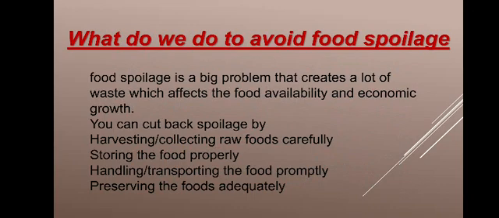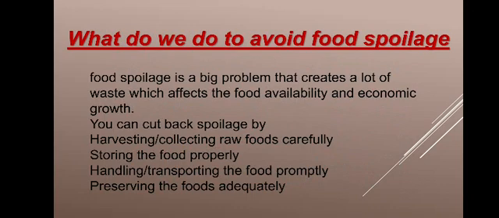So what can we do to avoid spoilage? Think. Okay, we can reduce the wastage by harvesting and collecting raw foods carefully, storing the food properly, handling and transporting the food promptly, and preserving the food adequately.